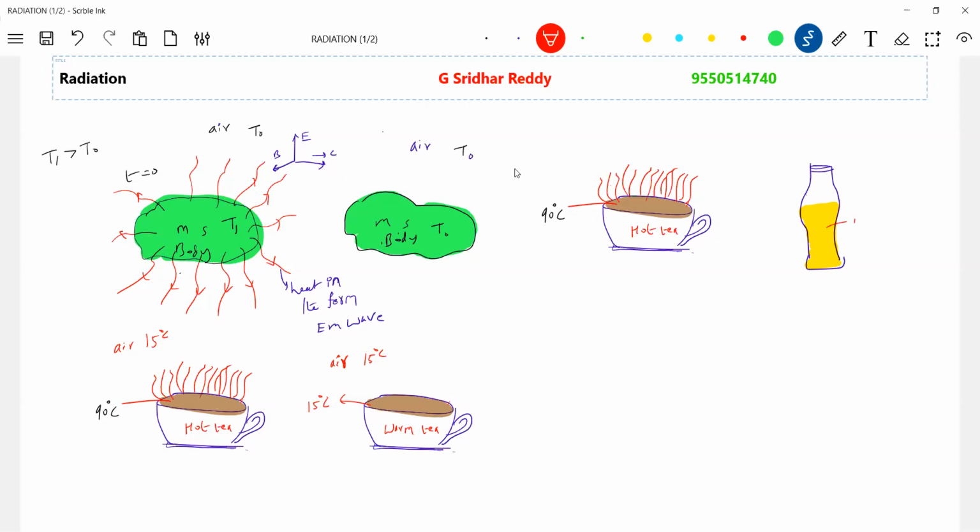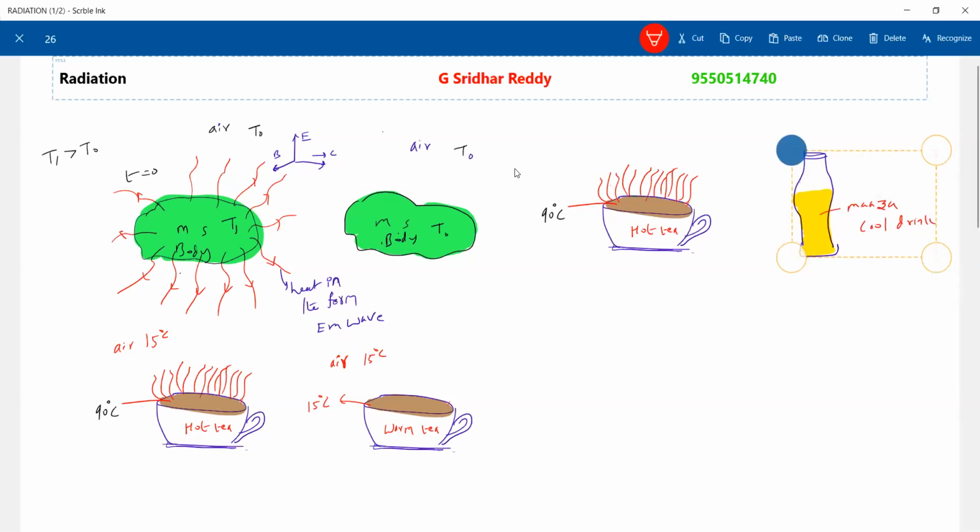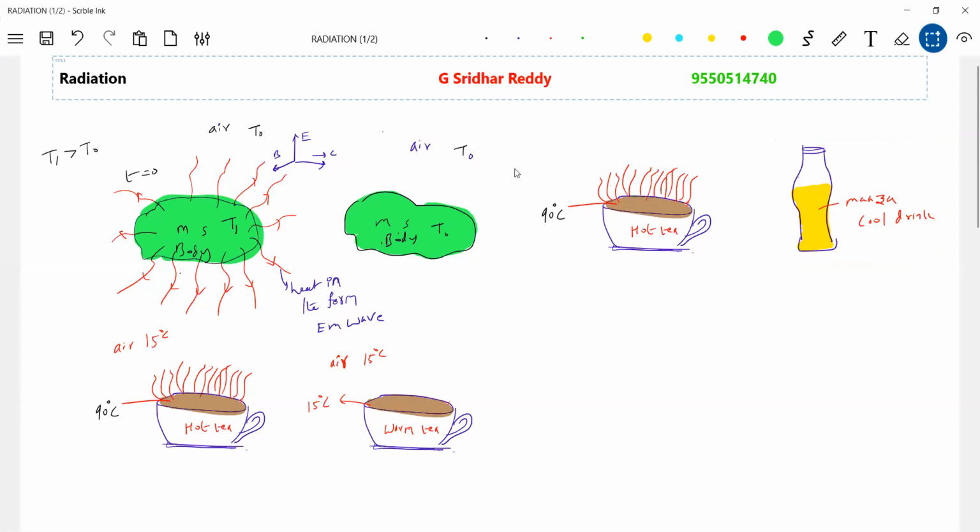Now good advertisements are coming on TV. Let me take this cool drink. What is the temperature of this? It will be cool, say 5 degrees Celsius, and the hot tea at 90 degrees. The temperature of the surroundings, this air, let it be 25 degrees Celsius.